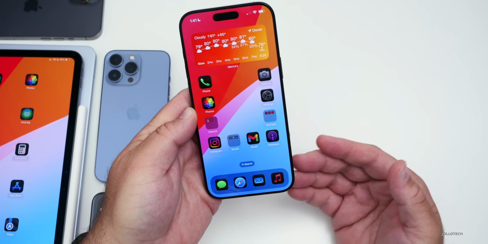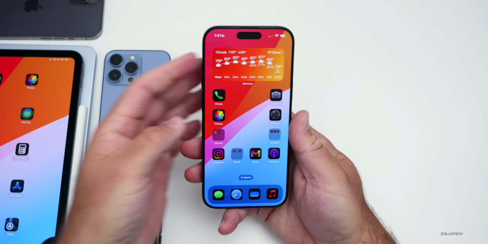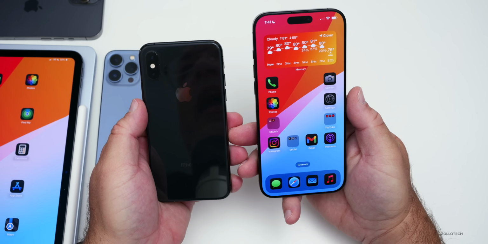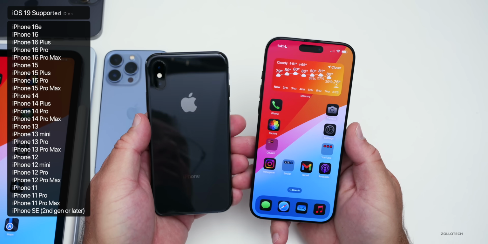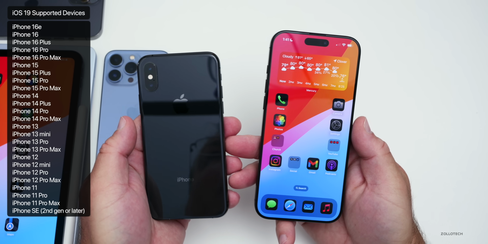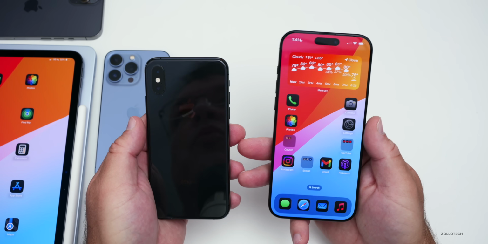And one thing I almost forgot to mention is the supported devices for iOS 19. iOS 19 is said to drop a few devices such as the iPhone XS, XS Max, and XR. So those devices may lose support entirely based on RAM and chipset, and some iPads as well. We don't know that for sure until Apple announces it, but that's what the rumors say, at least at this point.